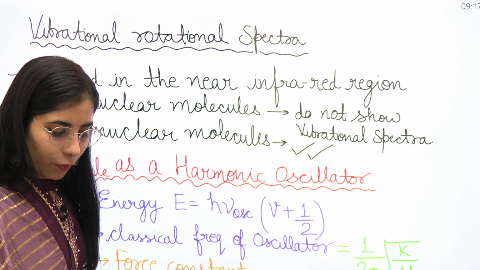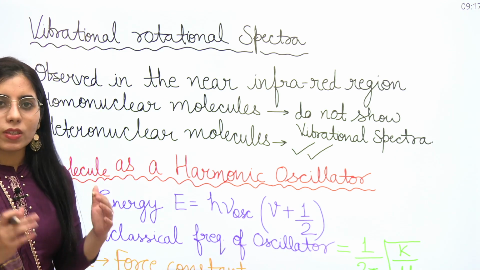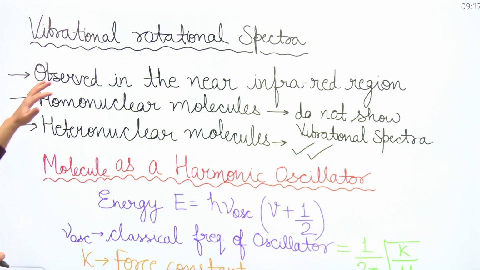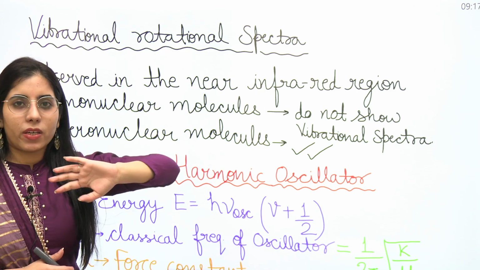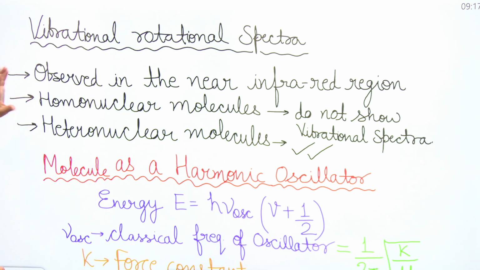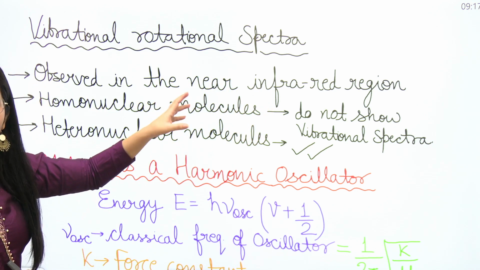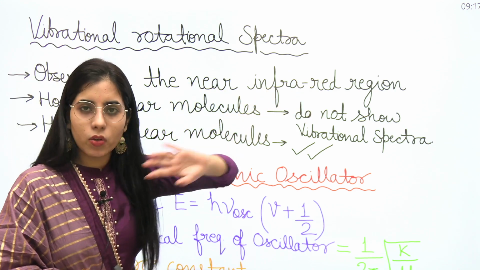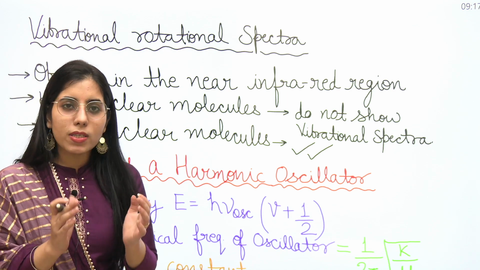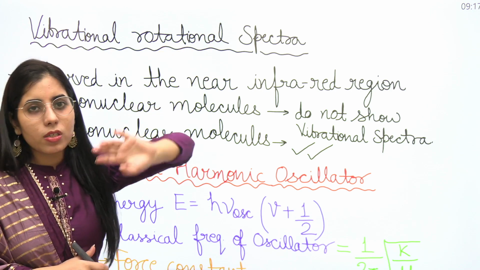So guys, the first topic we are going to consider in this video, because after this there will be many other topics as well, is vibrational rotational spectra. Clear? Now from this particular topic, what are the points you need to know? First thing, in which region you can observe it. You can observe it in the near infrared region. That type of question you can expect. They can give you different regions in options, and ask in which region you can observe the vibrational rotational spectra.